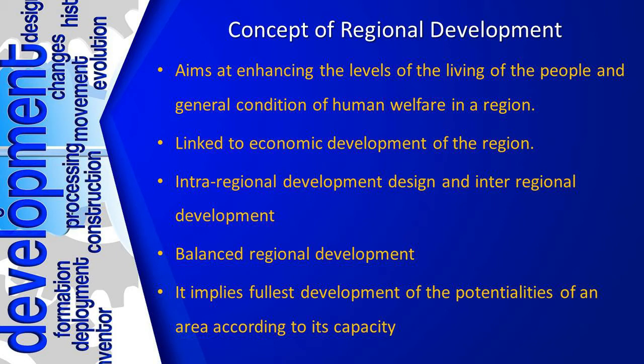Now, when we speak about regional development, as you have seen in the previous slide, it is of course linked to economic development. In my previous lecture, I told you about the Bimaru states. In those Bimaru states, the economic development is very low. Since it is very low, when there is poverty, unemployment, etc., then obviously there will be social disintegration. That means for regional development, it is very important for the second point, that is economic development, to occur.